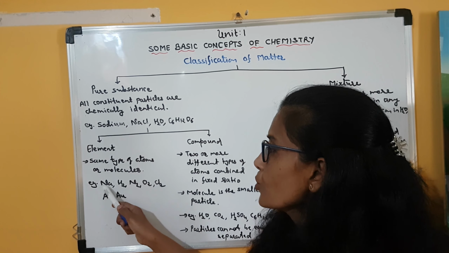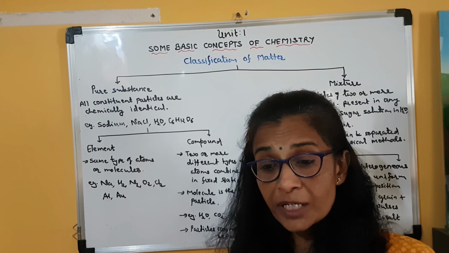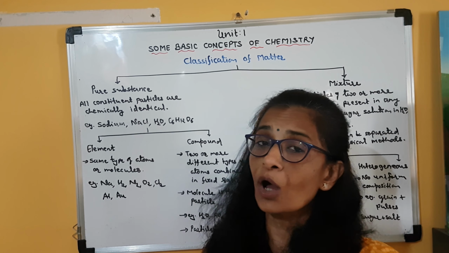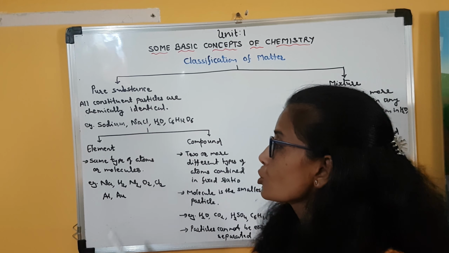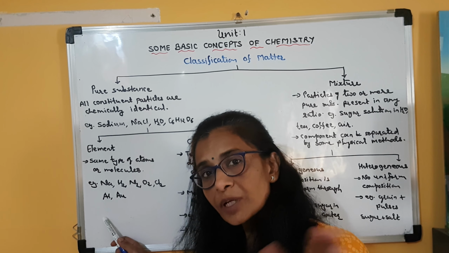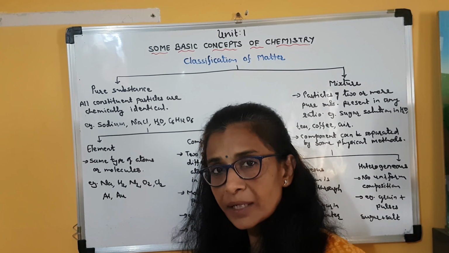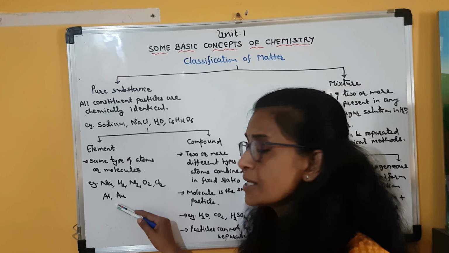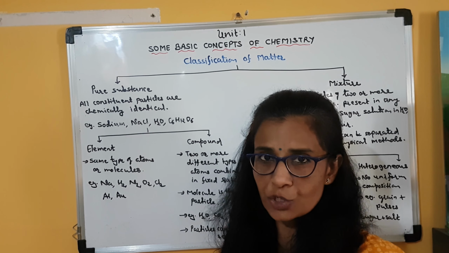How? Suppose I take sodium metal. In sodium metal only sodium atoms are present. We don't call them sodium molecules. Aluminium metal has aluminium atoms. Gold metal has gold atoms. Clear? So these are elements in which atoms are the constituent particles.